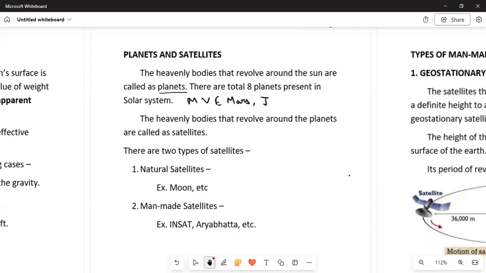Pluto is not a planet of the solar system now. Okay.